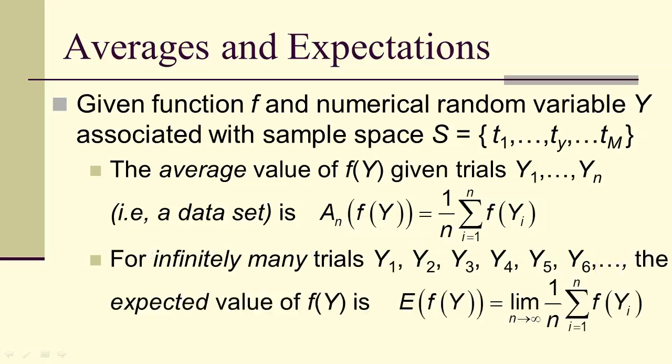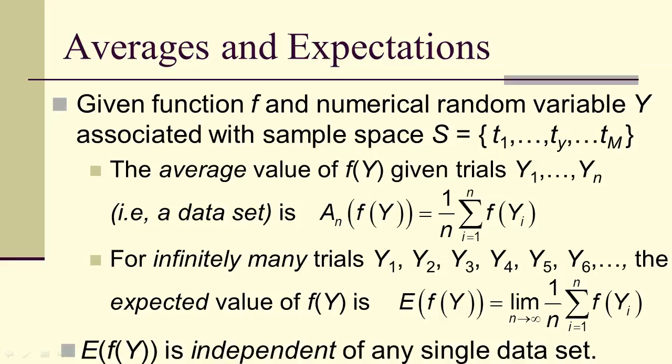The expected value is the limit as n goes to infinity of 1 over n, sum over i equals 1 to n, of f of y sub i. And this expected value is independent of any single data set. So what if I just threw out the odd index trials? Well, what happens to the expected value? Nothing. It stays the same. So expected value is a property of a process, not a data set.